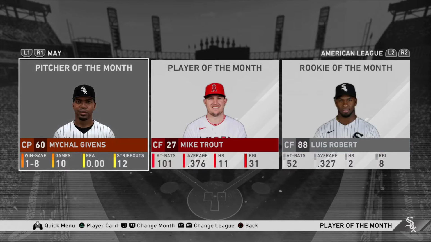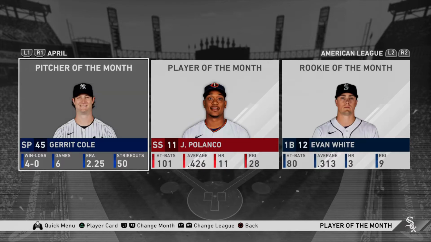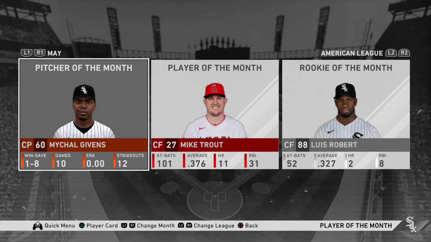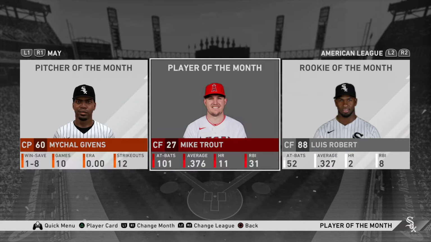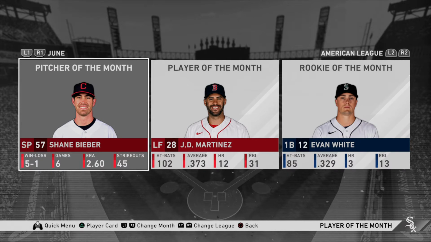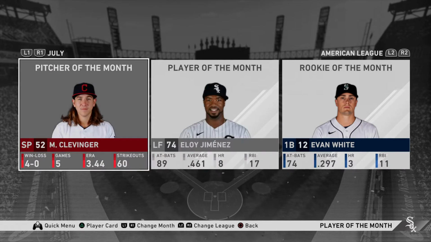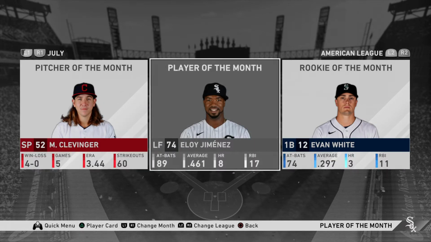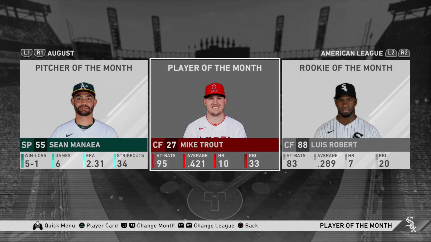May, well, it says we had Michael Givens. He was not on our team yet at that point, though. But we do have Luis Robert taking home May Rookie of the Month. He had a .327 batting average with 2 home runs. And then we had June, nobody. July, Eloy was our Player of the Month. Oh my God, .461 average with 8 home runs. That is a month right there.